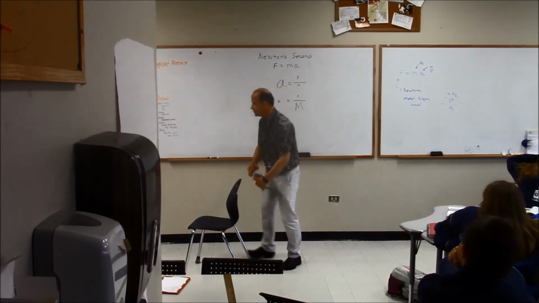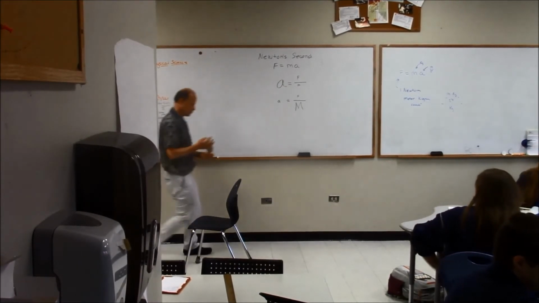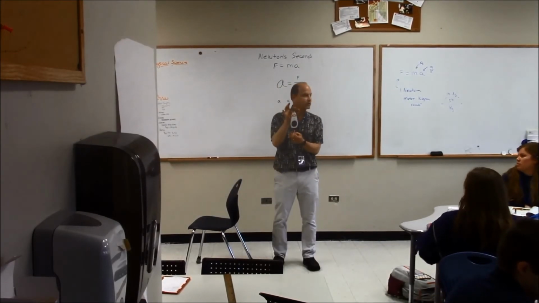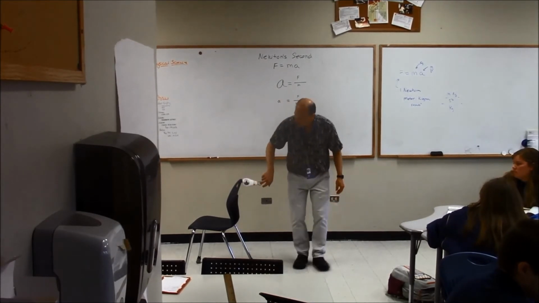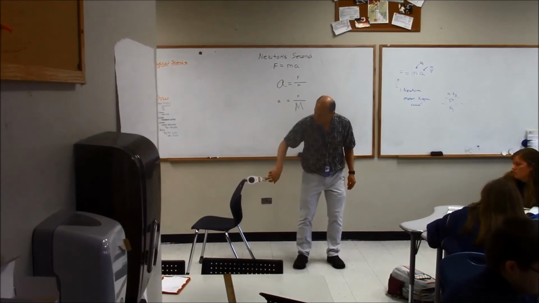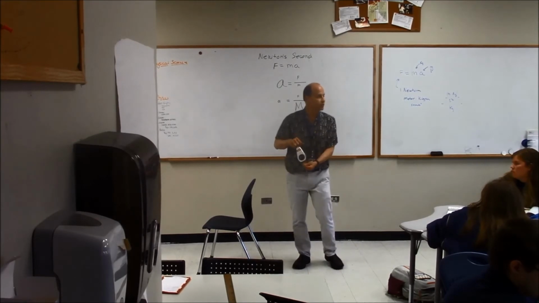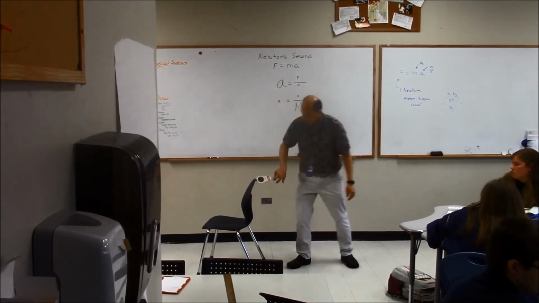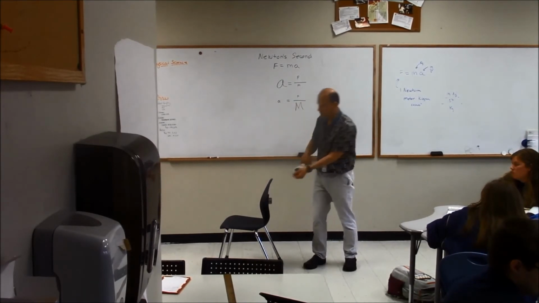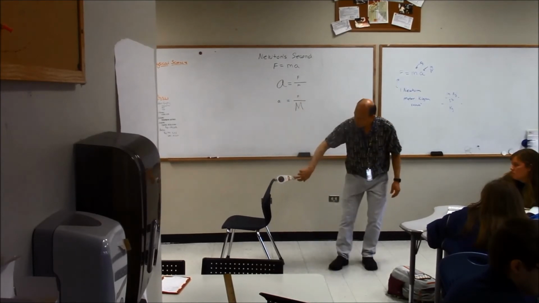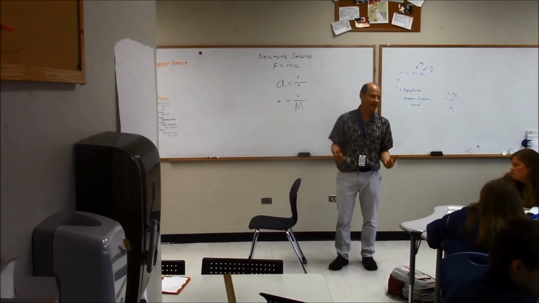Maybe I need another gauge. I've got all kinds of gauges. Here's one that might be better. This one is for lighter, smaller forces. So I'm going to hook it. I'm applying a force, and then it begins to move. It took about 12 newtons to pull and make this chair move, actually less than that. It might vary depending on where it's at on the floor. So it takes a certain amount of force to get it moving, and that force is a static force.